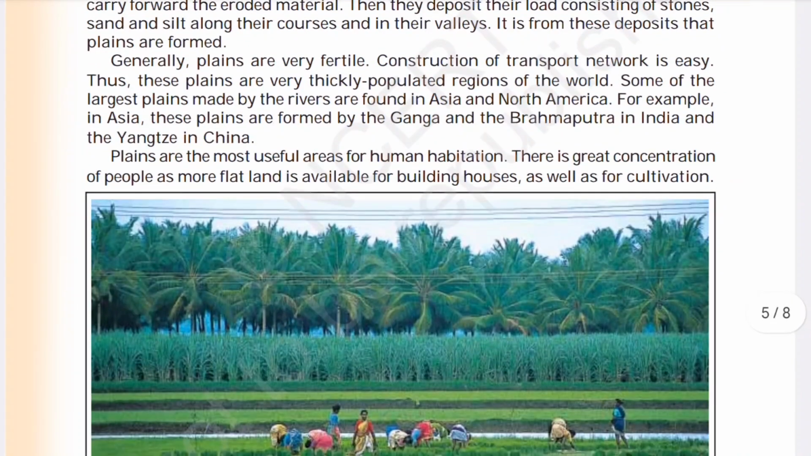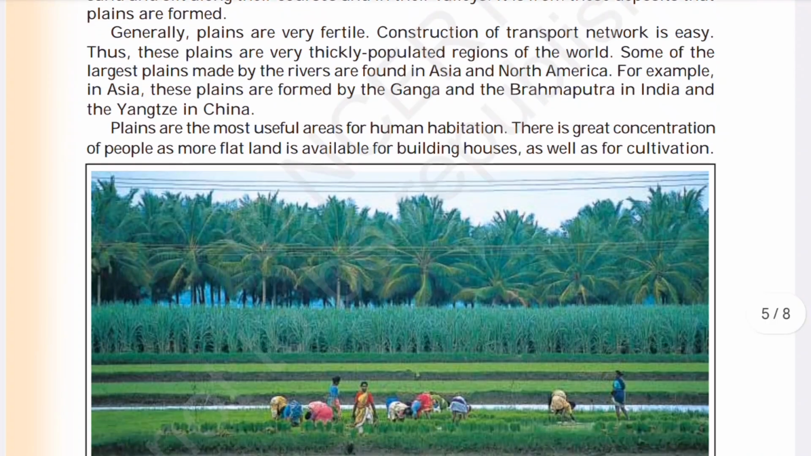Generally, plains are very fertile. Construction of transport networks is easy. Thus, these plains are very thickly populated regions of the world. Some of the largest plains made by rivers are found in Asia and North America. For example, in Asia, these plains are formed by the Ganga and Brahmaputra in India and the Yangtze in China.